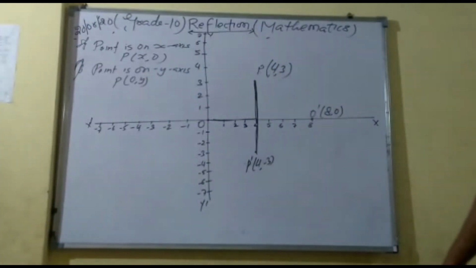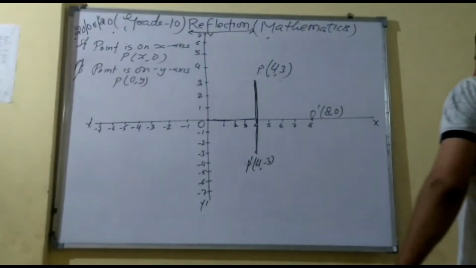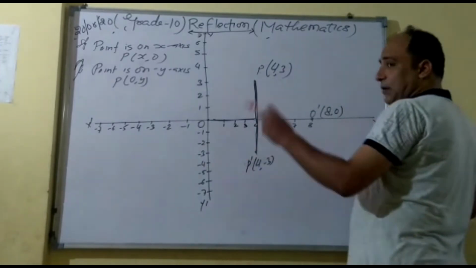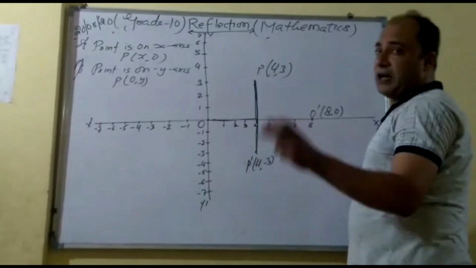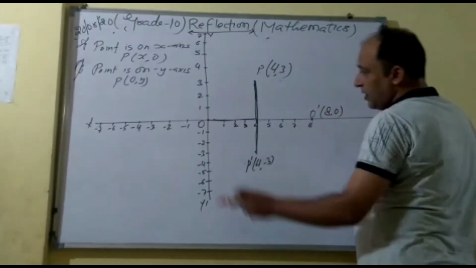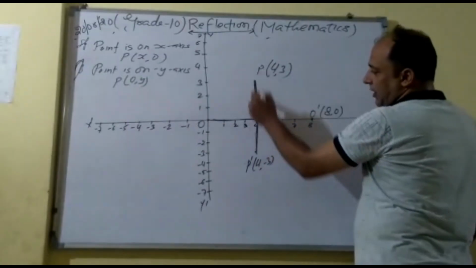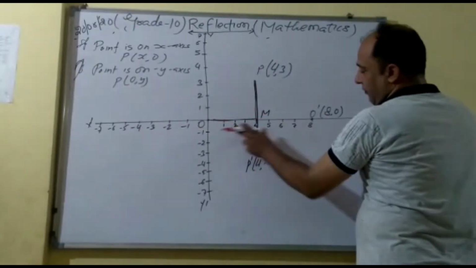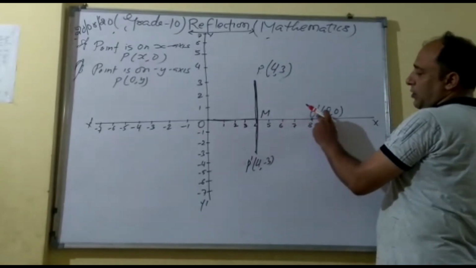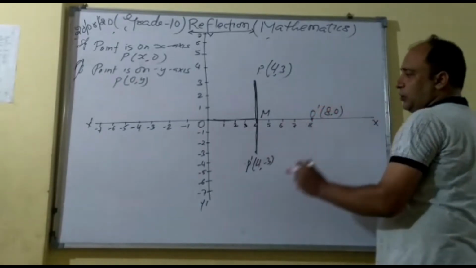Right? If I say reflection is on the x-axis, what is the meaning of this? We discussed already. If I say reflection is on the y-axis, what is the meaning of that? We discussed already. So now, suppose here is point M. The reflection is on this line and it forms O dash, that is (8, 0).